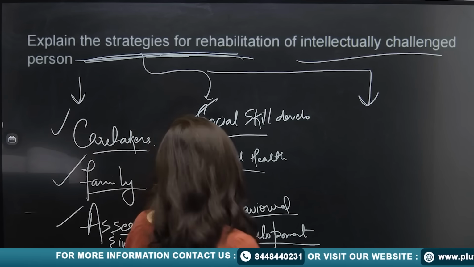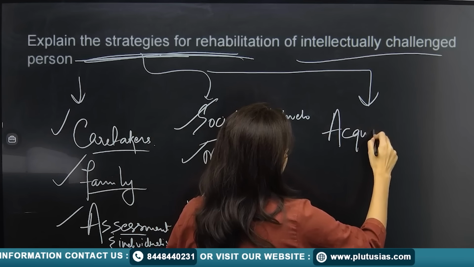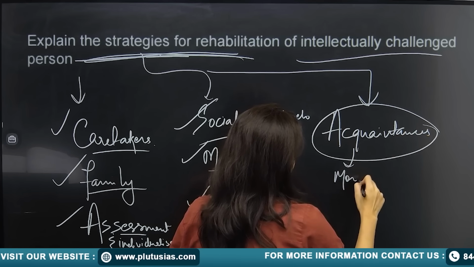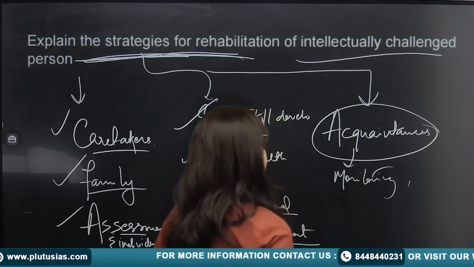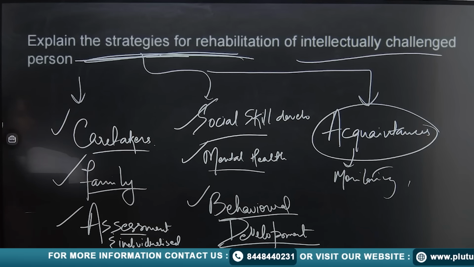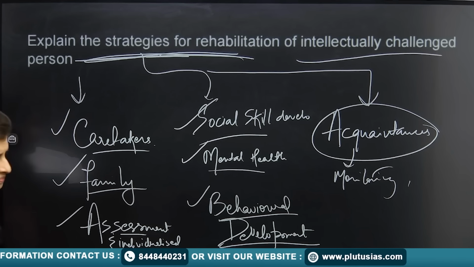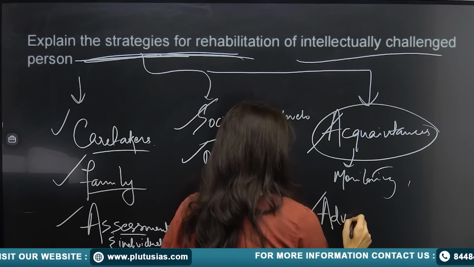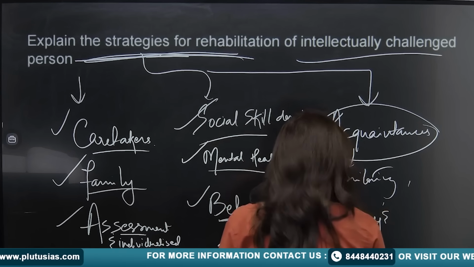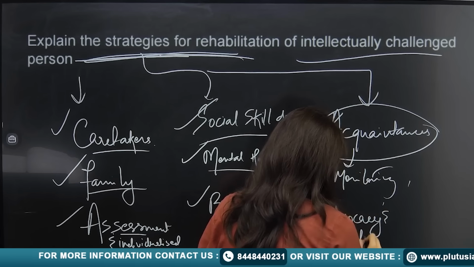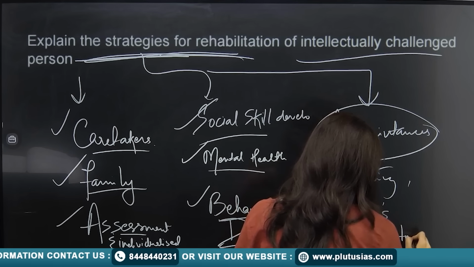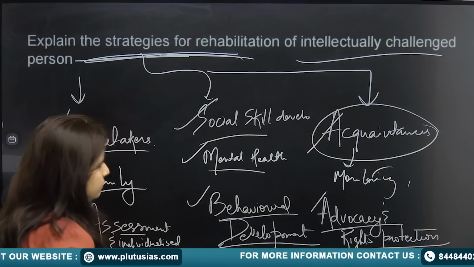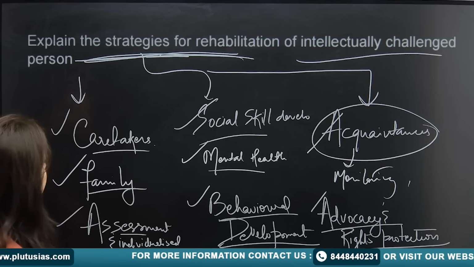You can also talk about acquaintances, with the role of monitoring. Other than this, you can write about advocacy and rights protection. That will also help in the rehabilitation of intellectually challenged persons.